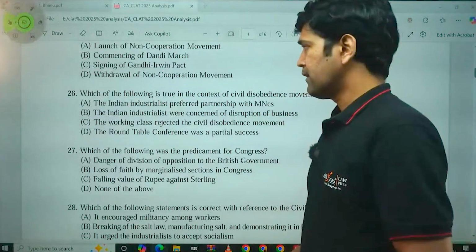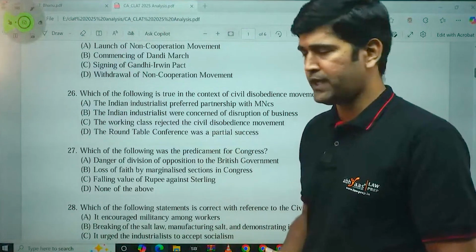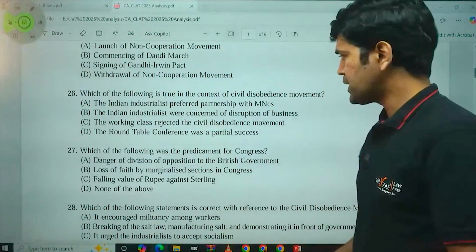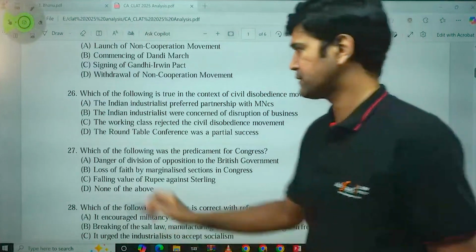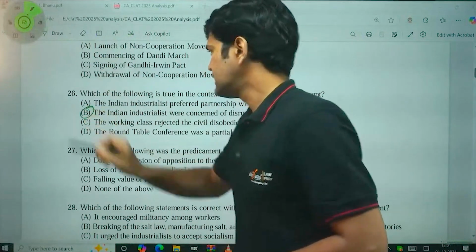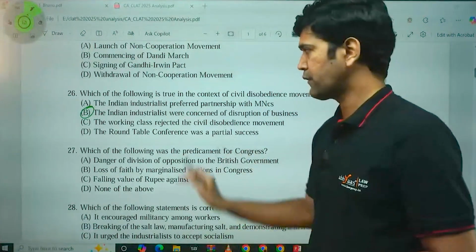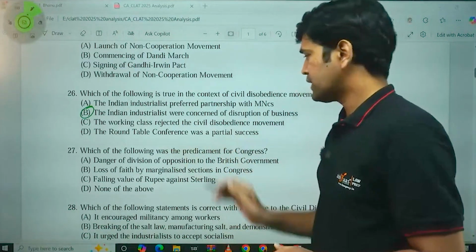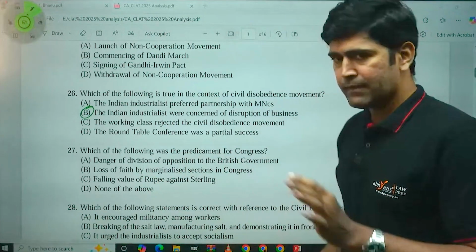Next question. Which of the following is true in the context of the civil disobedience movement? Out of these 4 options, which one is true? The Indian industrialists preferred partnership with MNCs? No. The Indian industrialists were concerned of disruption of the business? Yes. That would be the correct answer for question number 26. The working class rejected the civil disobedience movement? No. The round table conference was a partial success? No.